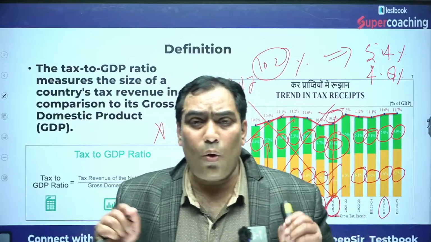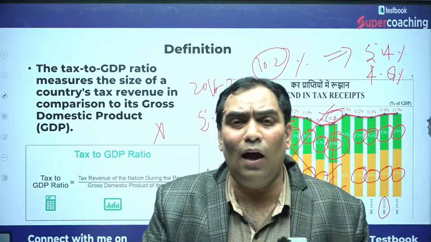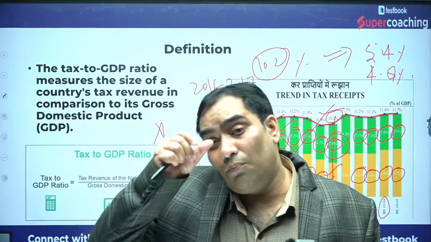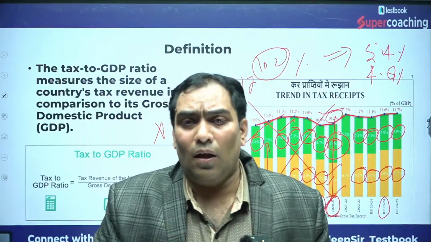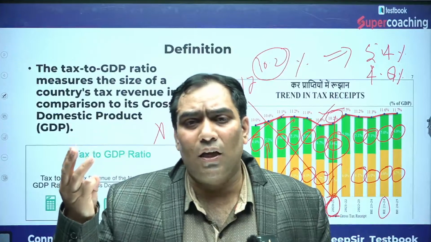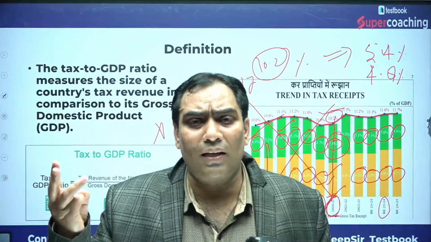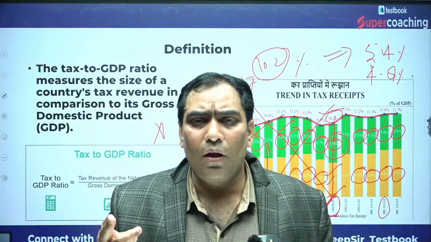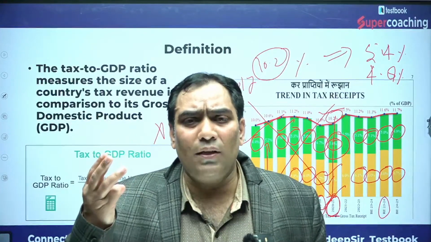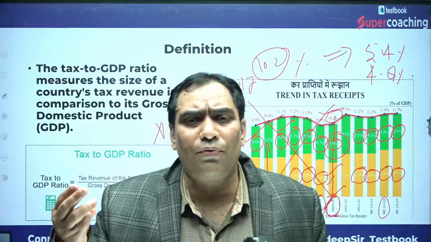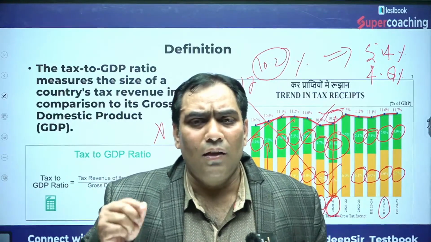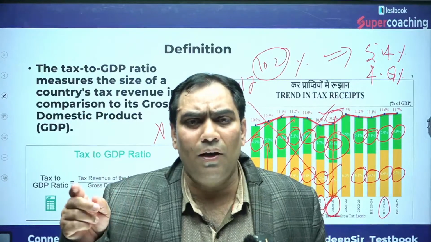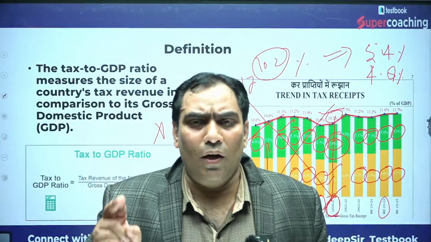There is only a need to have the idea of the trend: the contribution of direct taxes is more than indirect taxes throughout the years, but there are only 2 years in which the contribution of indirect taxes is more than direct taxes. That is financial year 2016-17 and financial year 2021.